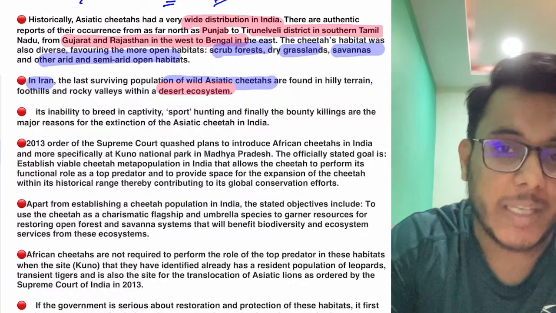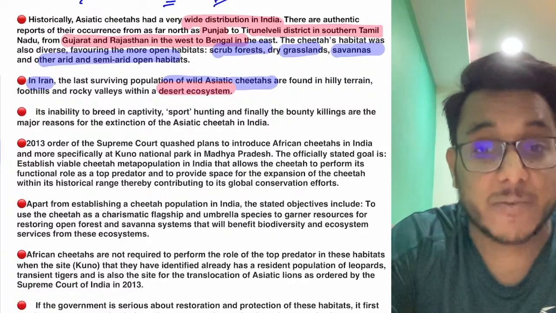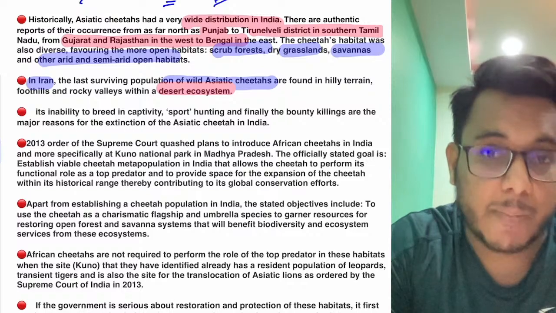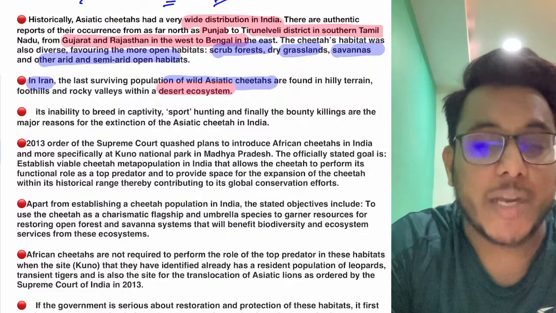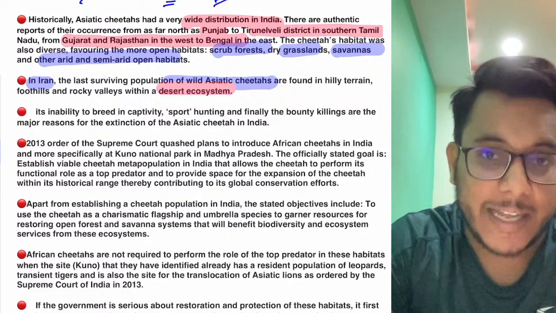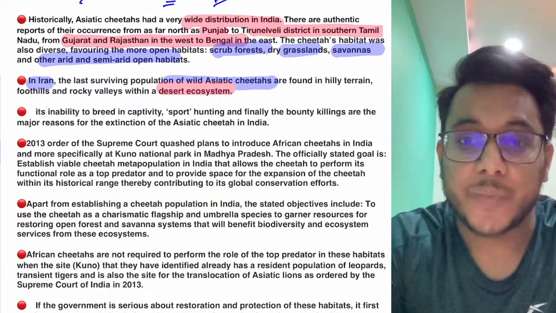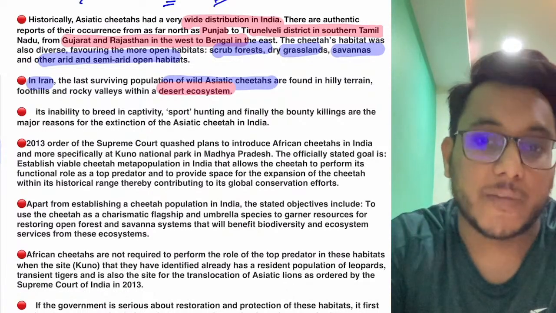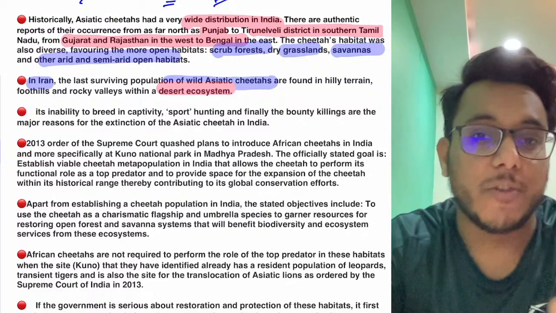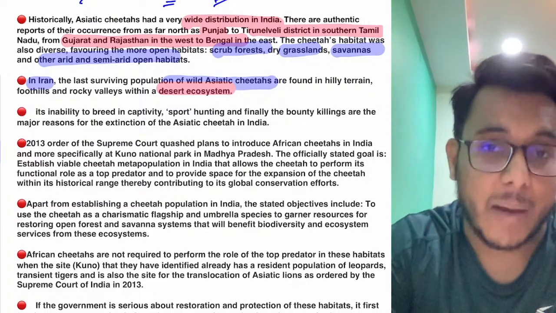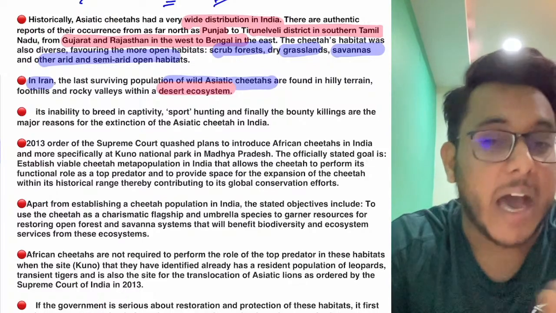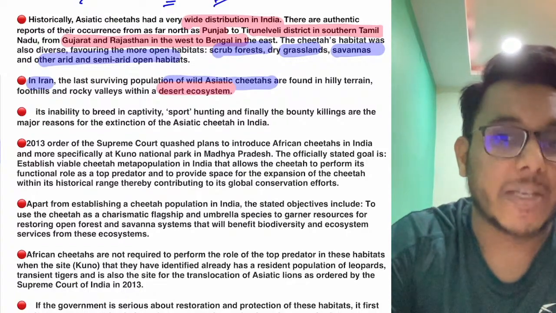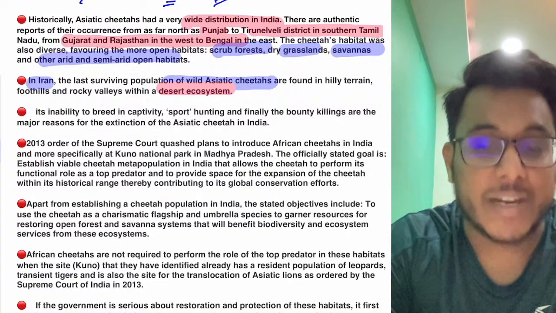During the Mughal period, a large number of cheetahs were hunted, but the biggest blow to the cheetahs came during colonial rule. Around 1871, the British government fixed a bounty on the hunting of a cheetah. If you killed a cheetah, you were given a reward, and because of that bounty hunting, a large number of male, female, and immature cheetahs were killed, and their population came down.